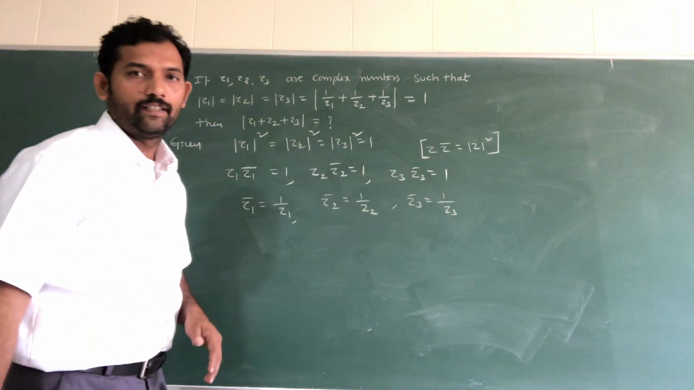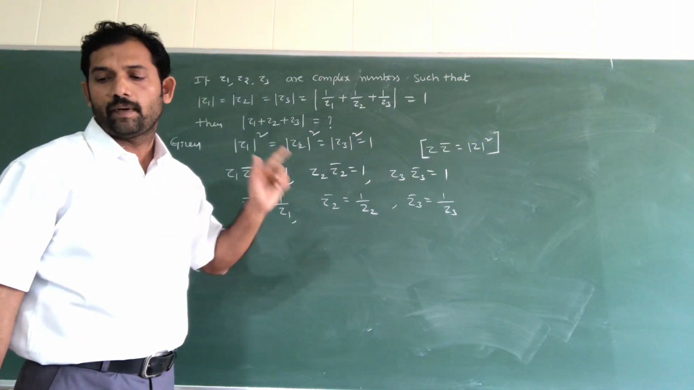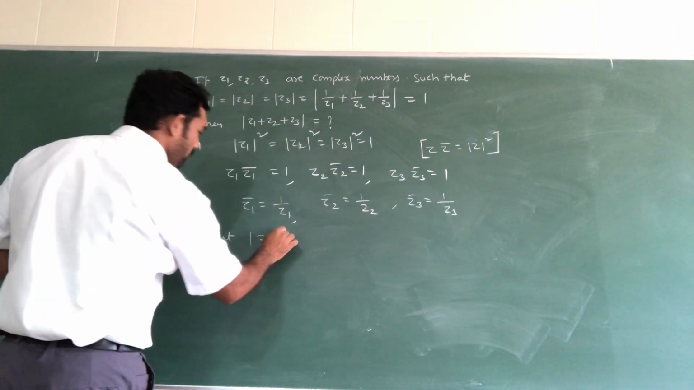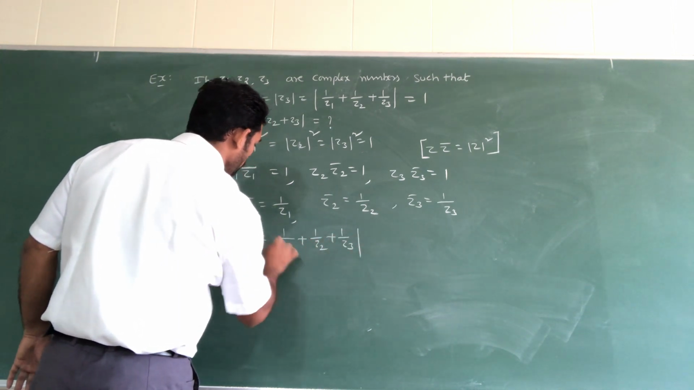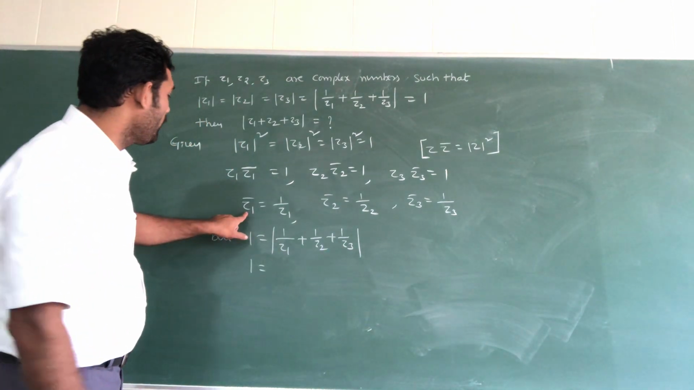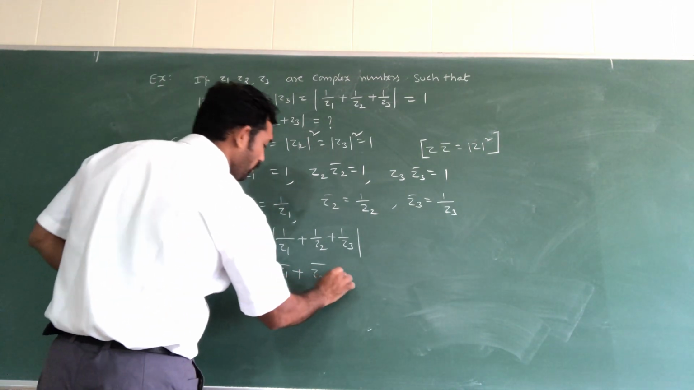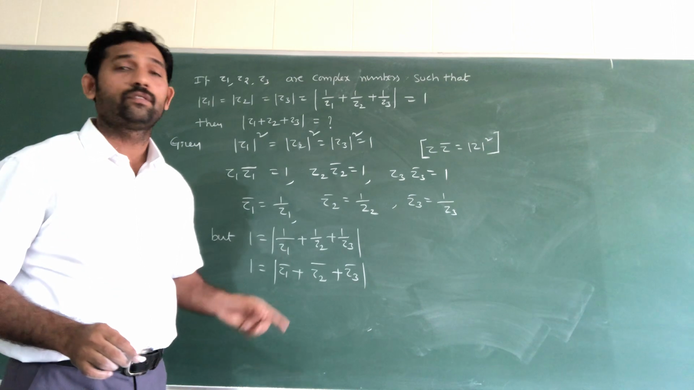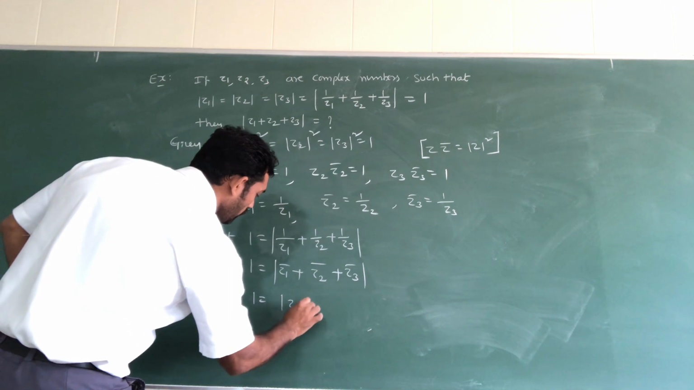So now what value are we going to simplify? Z1 plus Z2 plus Z3. But already one value is given. What is that? 1 is equal to 1 by Z1 plus 1 by Z2 plus 1 by Z3. So 1 by Z1 is Z1 bar, plus 1 by Z2 means Z2 bar, 1 by Z3 means Z3 bar.